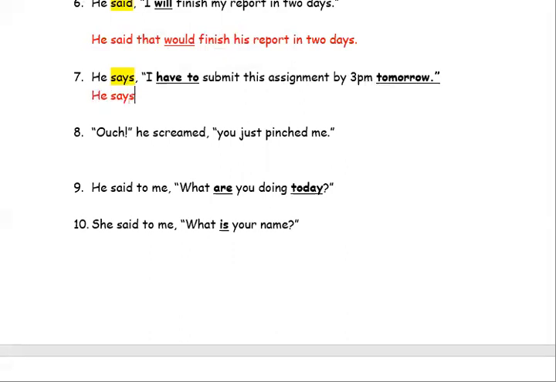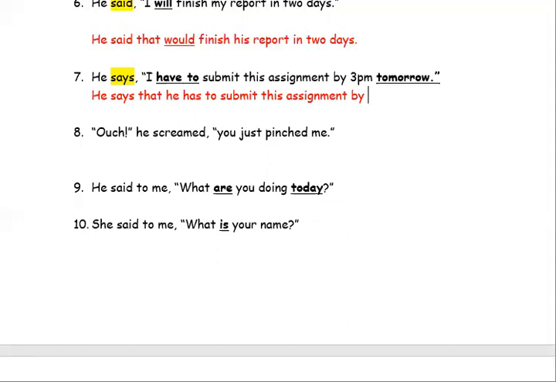So we start with he says that he has. Remember, have becomes has because it's in the moment. Has to submit this assignment. This doesn't change either because we're still talking in the present tense.